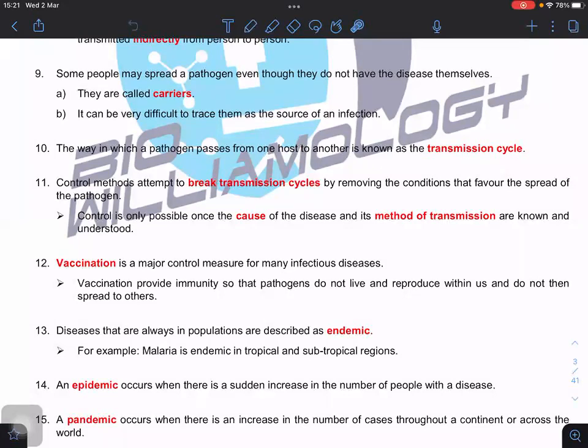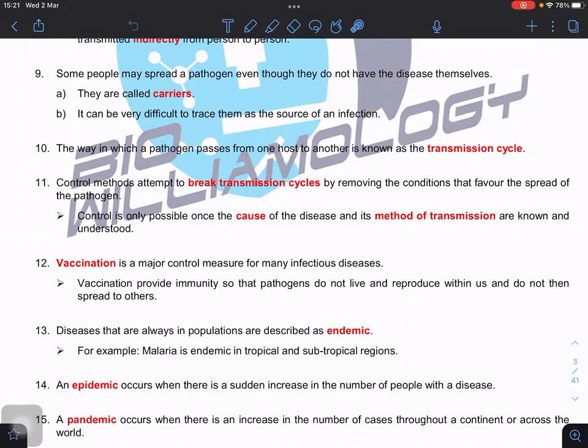So that's why I say that you need to know that these are carriers, because they carry the virus, but they don't show any symptom. So the way in which a pathogen passes from one host to another is the transmission cycle, and the only way to stop the infectious disease is by means of breaking the transmission cycle.